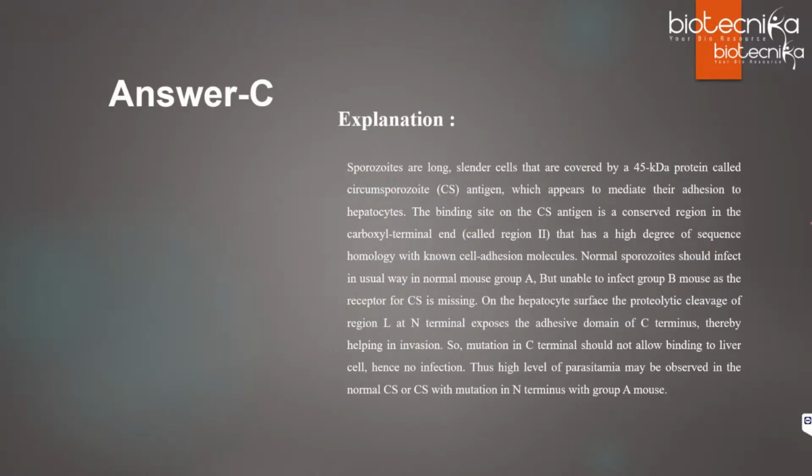Whatever I said is written over here. The sporozoites are long, slender cells covered by a 45 kilodalton protein, which is the circumsporozoite antigen. The binding site is a conserved region in the carboxyl terminal, known as region 2, which has a high degree of sequence homology with cell adhesion molecules. That is the reason why this answer is correct.